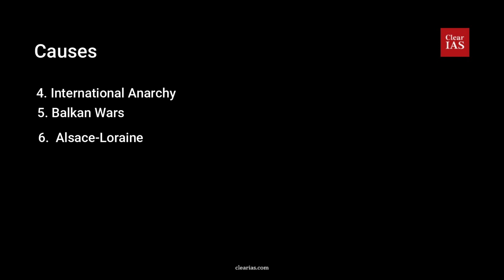And the sixth reason is Alsace-Lorraine. That is, during German unification, Germany got Alsace-Lorraine from France. France wanted to capture Alsace-Lorraine back from Germany. So this developed a rivalry between Germany and France.